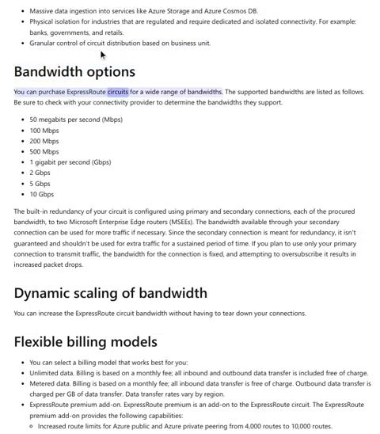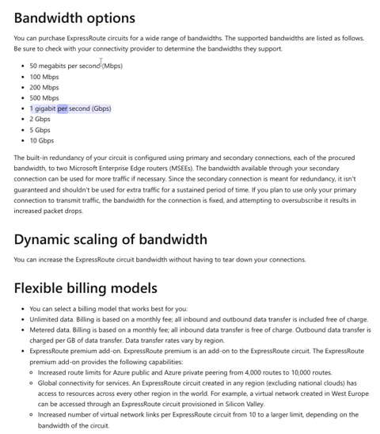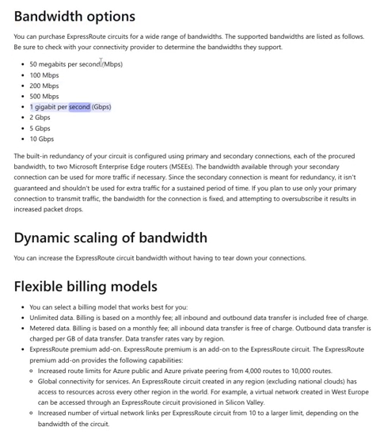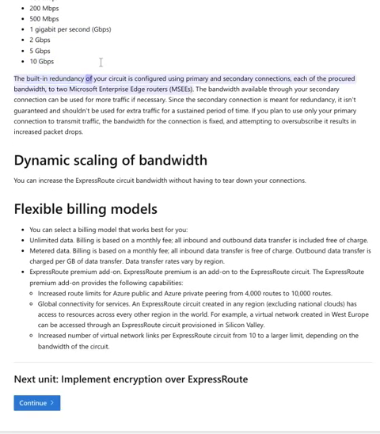Bandwidth options. You can purchase ExpressRoute circuits for a wide range of bandwidths. The supported bandwidths are listed as follows. Be sure to check with your connectivity provider to determine the bandwidths they support. 50 megabits per second, Mbps. 100 megabits per second. 200 megabits per second. 500 megabits per second. 1 gigabit per second, Gbps. 2 gigabits per second. 5 gigabits per second. 10 gigabits per second.